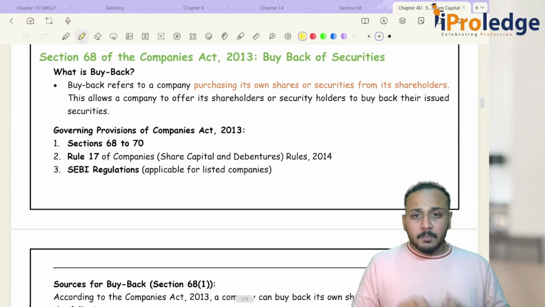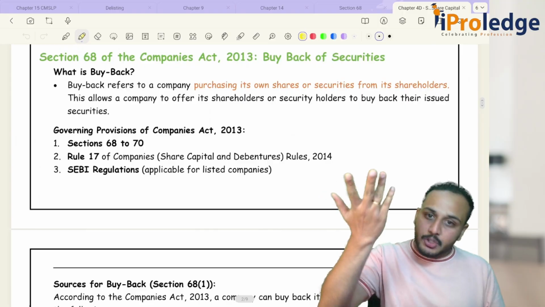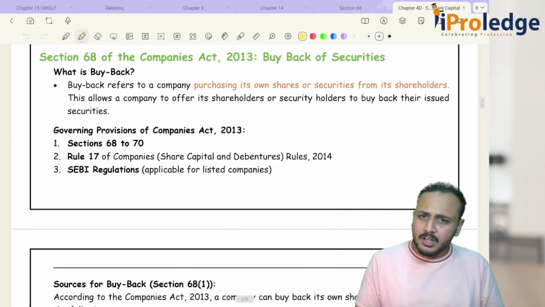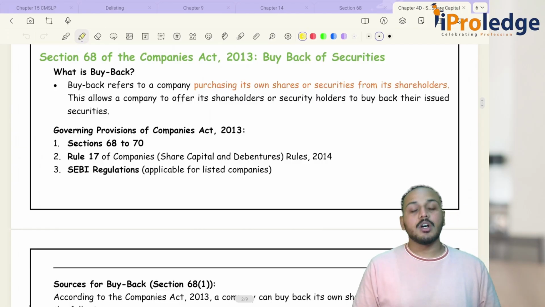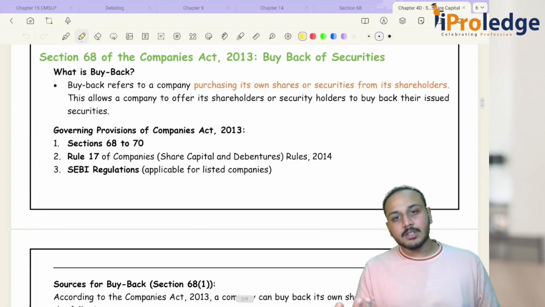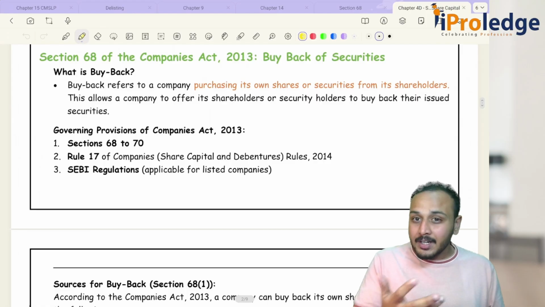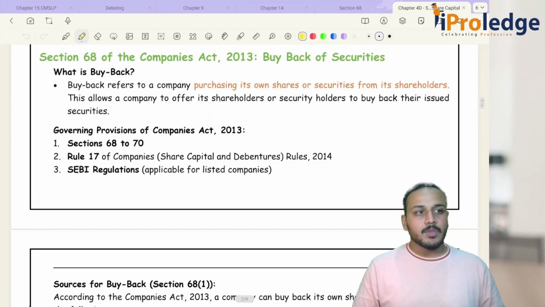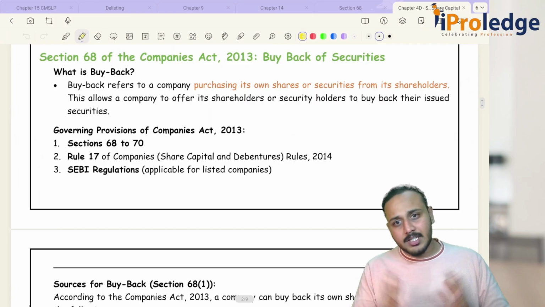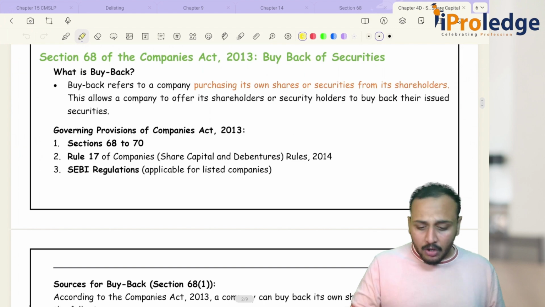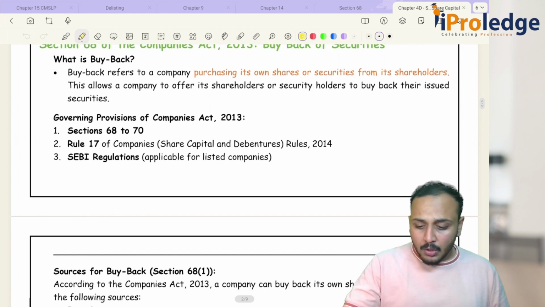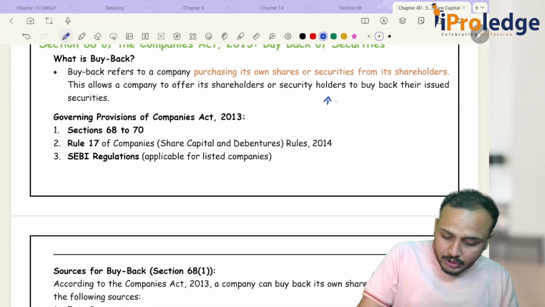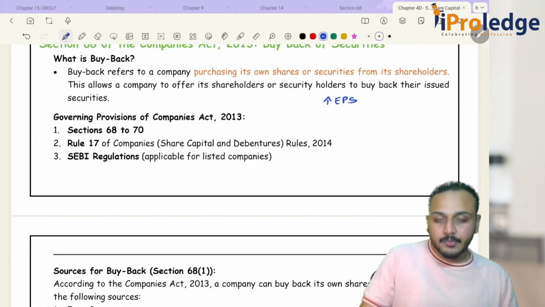Okay, but then, sir, why do we issue it in the first place and also buy it back at the same time? Well, that's a valid question. There are multiple reasons why a company might consider going for a buyback, and let's look at some of them. One of the most important reasons for going for buyback is to increase your earnings per share.